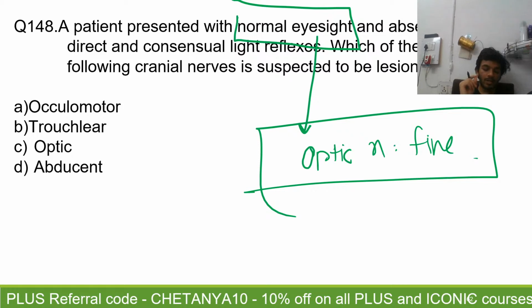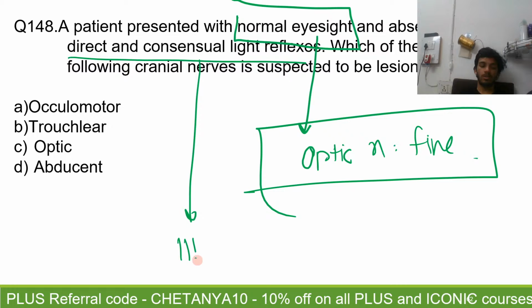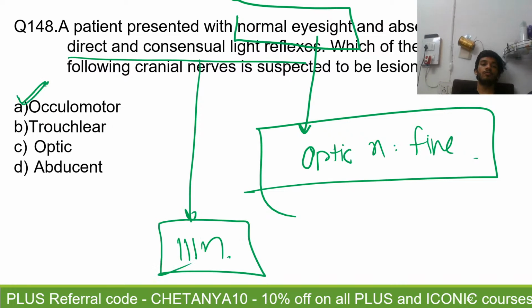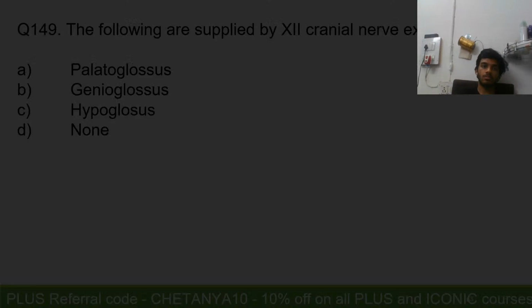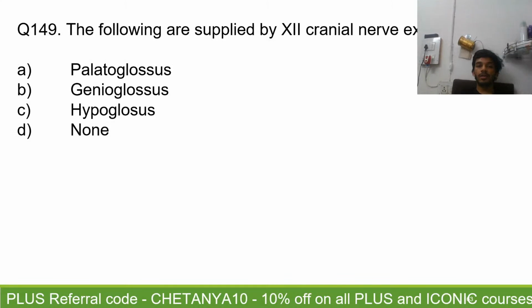Alright? The optic nerve is fine, but the absence of the direct and the consensual light reflexes shows the efferent pathway is damaged, that is through the oculomotor nerve. So that has to be damaged. So the answer is going to be oculomotor. 148, the answer is going to be option A. So eyesight is normal, so please don't select the answer as optic nerve. Okay, Gauhar and Mishti.